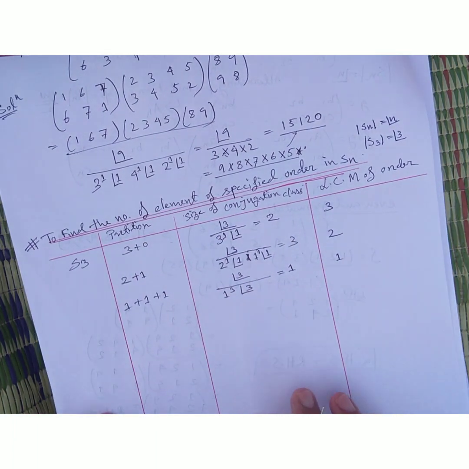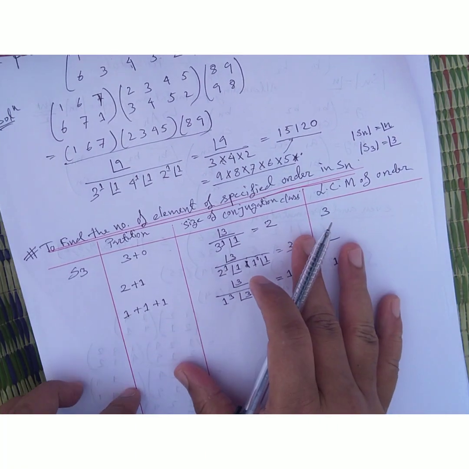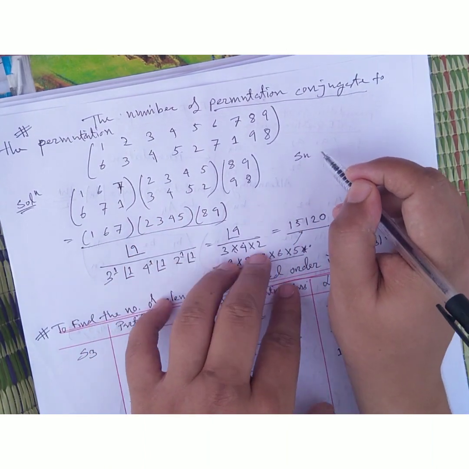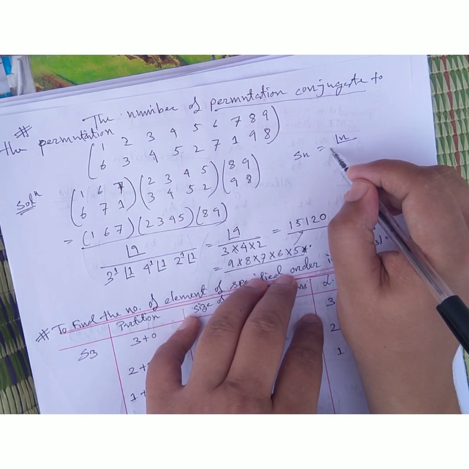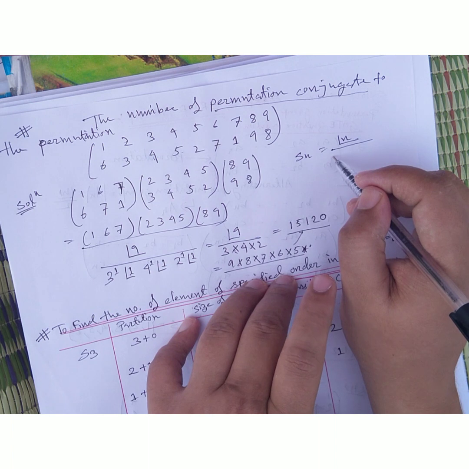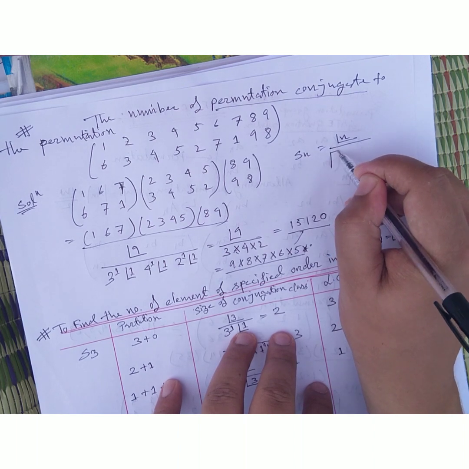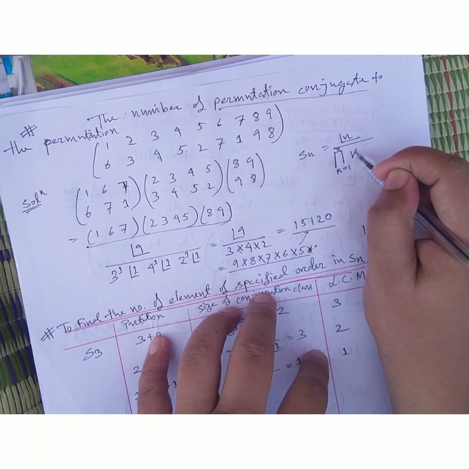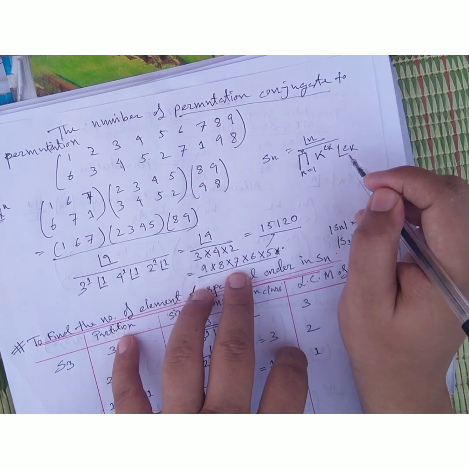So friends, what do we learn? In the case of Sn, we get n factorial, and for each partition the size of the conjugation class is n factorial divided by the product over k equals 1 to n of k to the power ck into ck factorial, where ck is the number of times k appears in the partition.